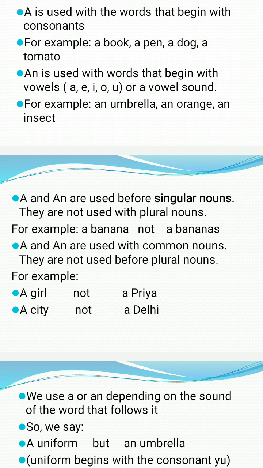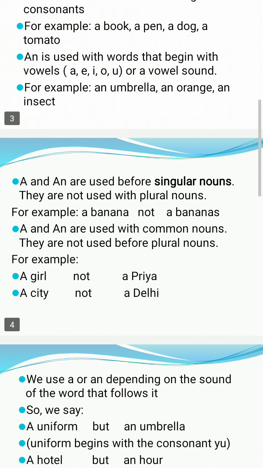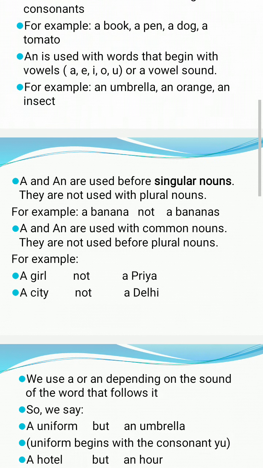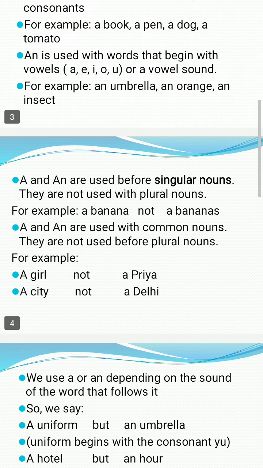For example, a banana, not a bananas. Banana is one, so we have used a in front of banana, but when it is bananas, we will not write a in front of that. Similarly, we can use a and an with the common nouns only. With the common nouns we can use a and an, and they cannot be used before the plural nouns.